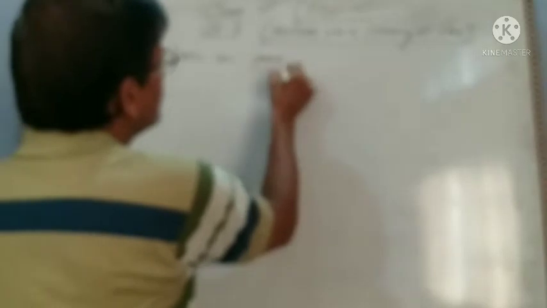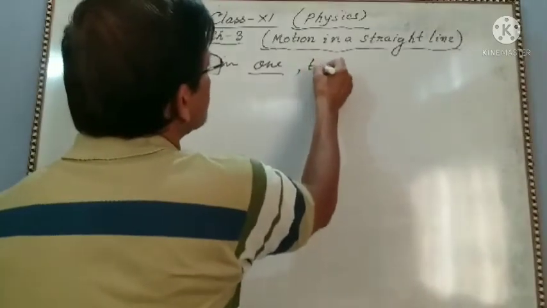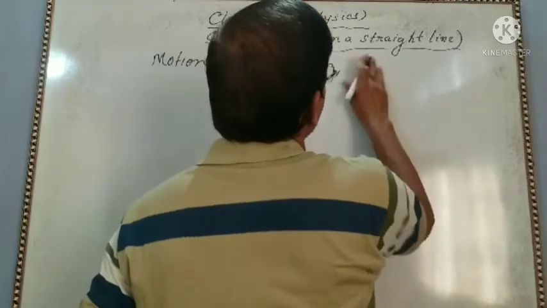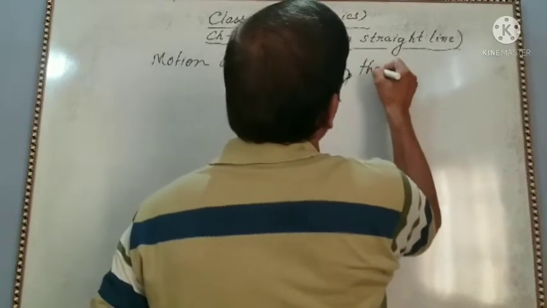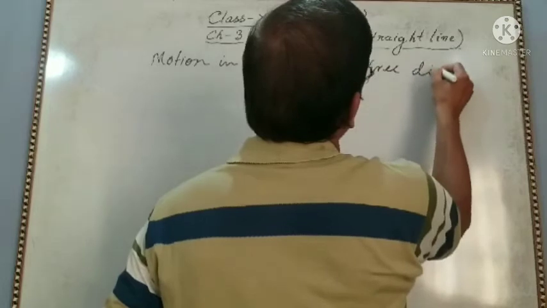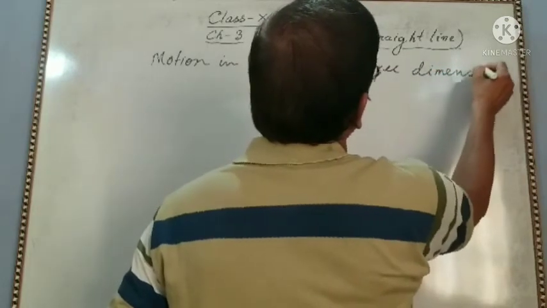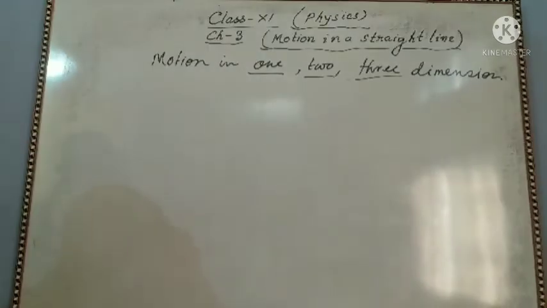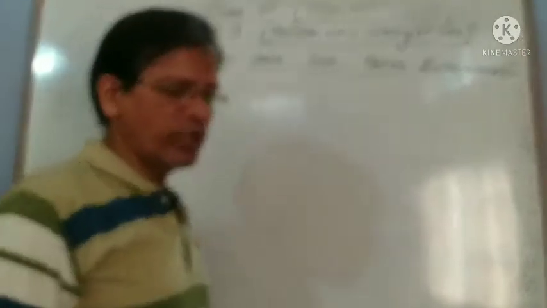Motion in 1 dimension, 2 dimension and 3 dimension.